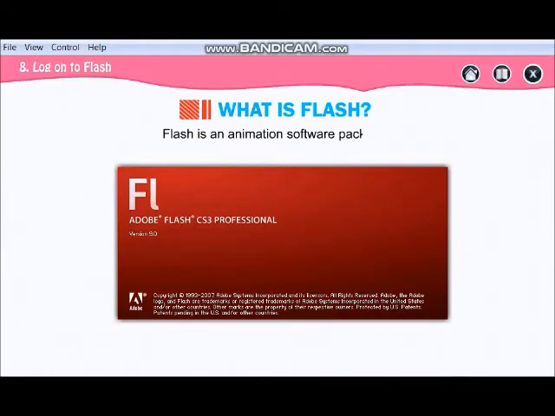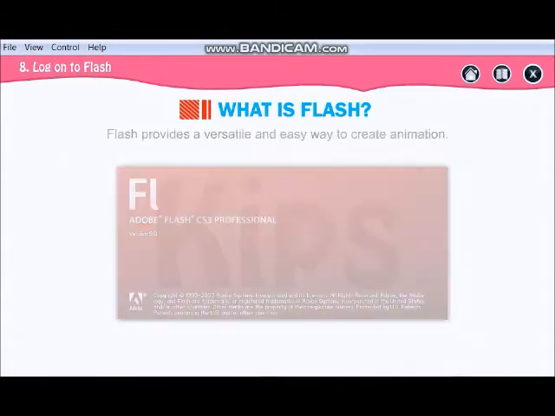Now this Flash is an animation software package. This is the symbol for your Flash, FL, and it's a product of Adobe Systems. The version we are working with is CS3 Professional, so this you can download. Now Flash provides a versatile and easy way. Versatile means in many ways. Versatile and easy way to create animation.